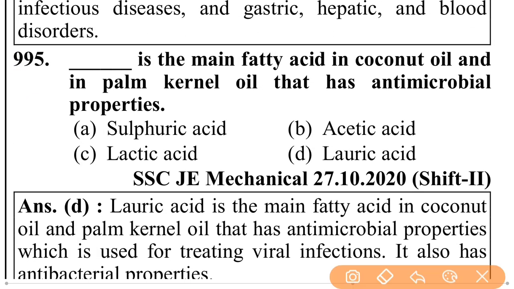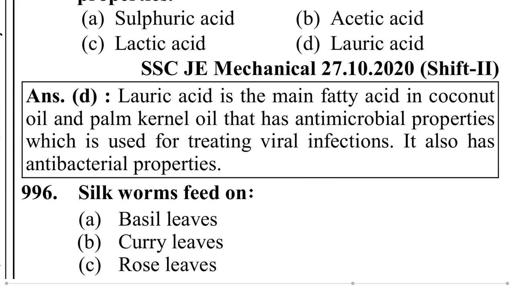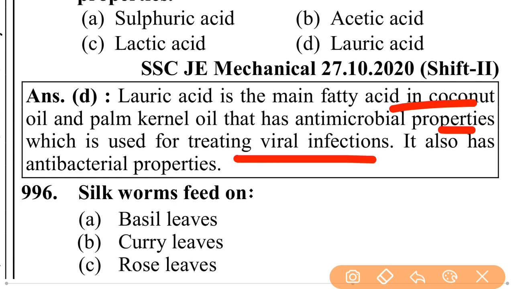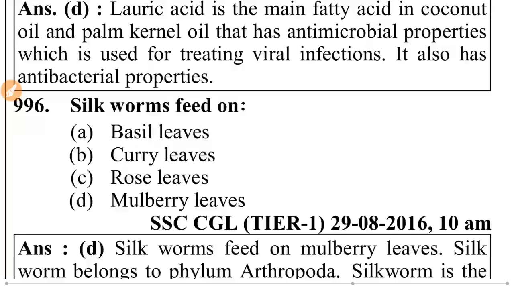Which is the main fatty acid in coconut oil and in palm kernel oil that has antimicrobial properties? Lauric acid. Lauric acid is the main fatty acid in coconut oil and palm kernel oil that has antimicrobial properties, which is used for treating viral infection. It also has antibacterial properties.